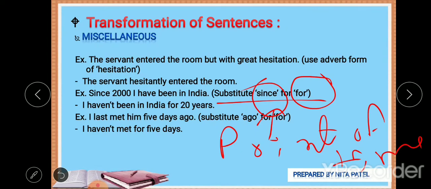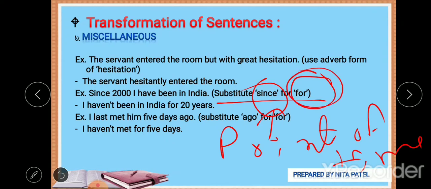Since 2000, since my childhood, since 23rd May, when we had this lockdown period, right? You can give any kind of date, any kind of year, or any exact point of time.